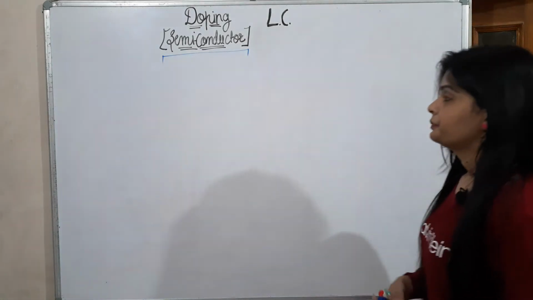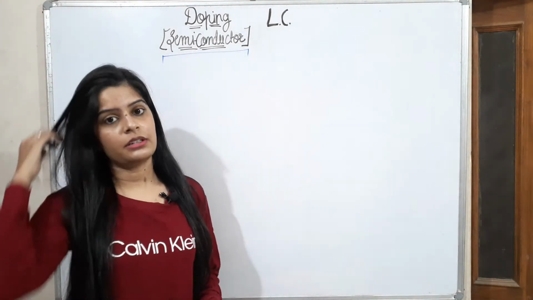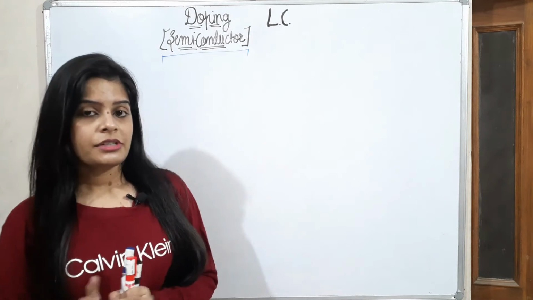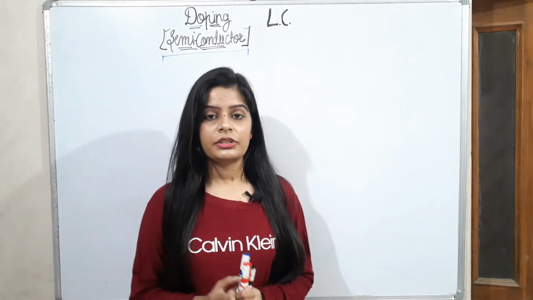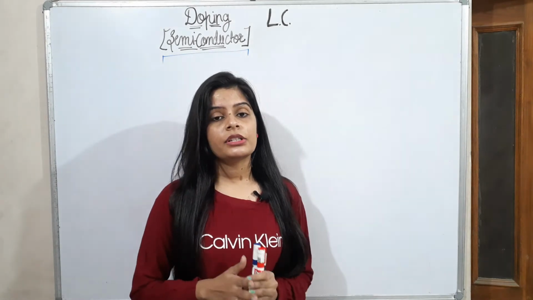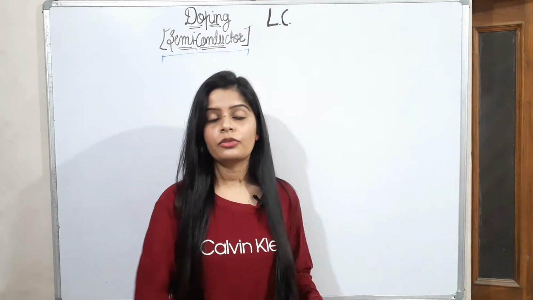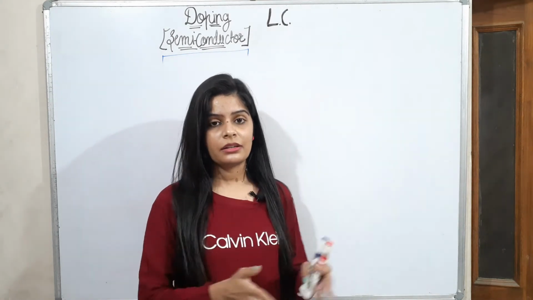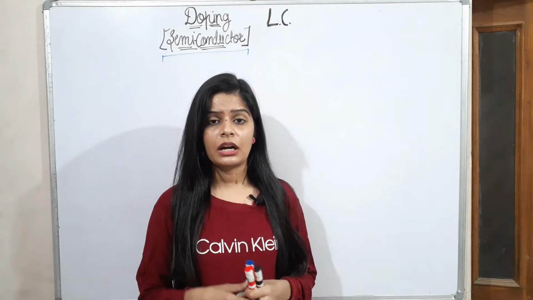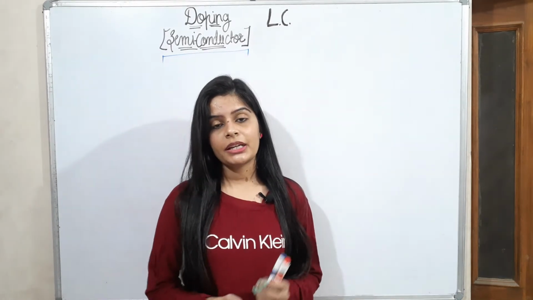So let's begin. First of all, a conductor conducts electricity, a semiconductor conducts a little bit of electricity, and an insulator does not conduct any kind of electricity. So what is a conductor, semiconductor, insulator, and how they conduct electricity, not produce, how they conduct electricity. I will make a separate video on this.